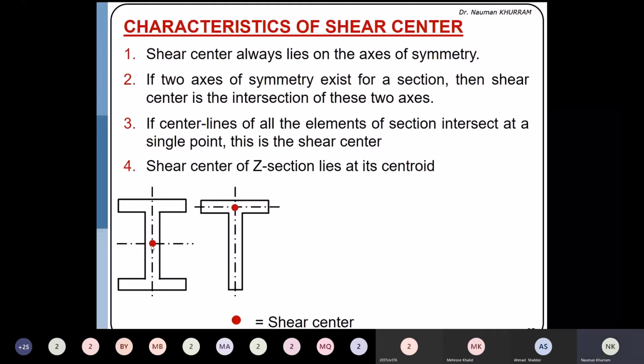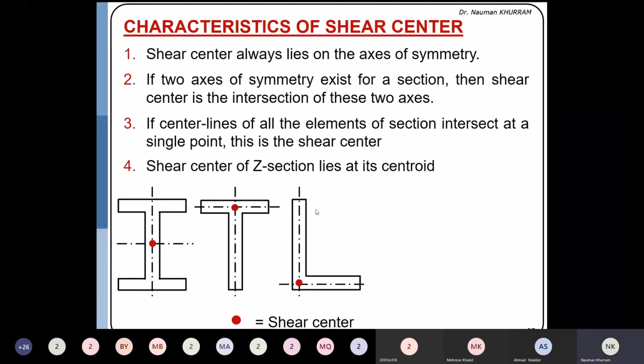And similarly, here we have the third point. If the center lines of all the elements of the section intersect at one point, that point will be the shear center. This T section has two elements, one is the flange and one is the web. If you sketch the center lines of both elements, they intersect here, so this will be the shear center. And please note that this shear center is also lying along the axis of symmetry.